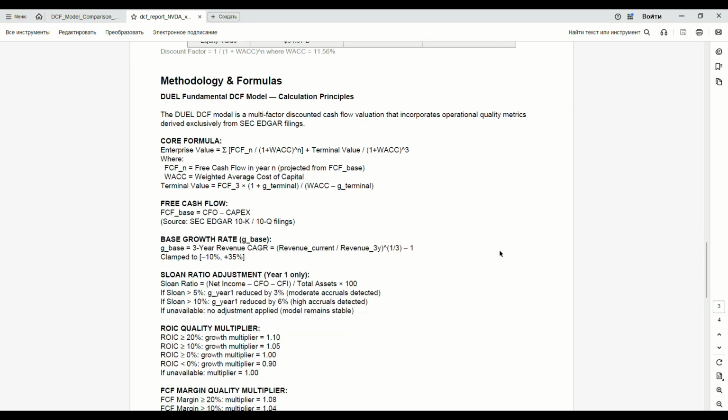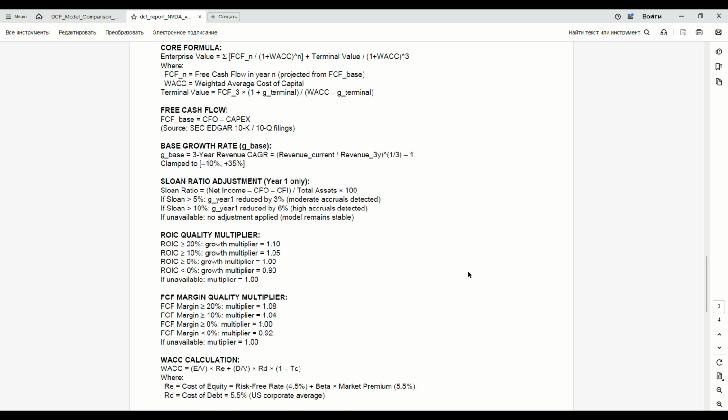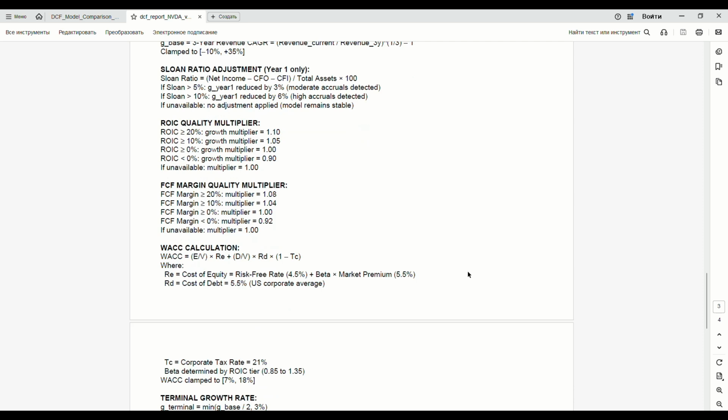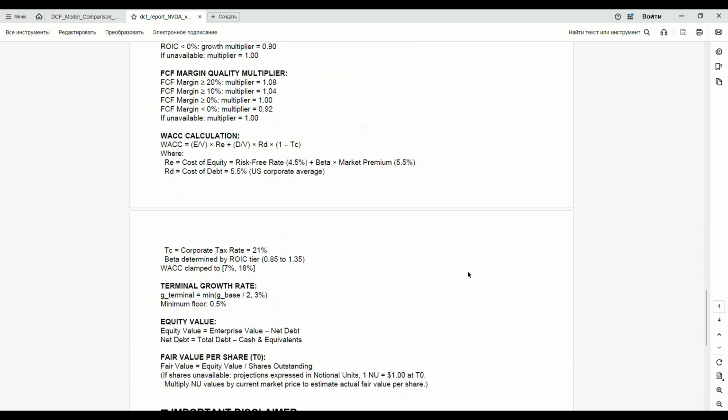Now, every model has limitations, and this one is no different. Growth is capped at 35% annually. For companies like NVDA with 100% revenue growth, the model is conservative by design. There are no macro inputs, interest rate cycles, sector rotations. And the model uses trailing data, not forward guidance. What it gives you is a disciplined, objective baseline, not a prophecy.